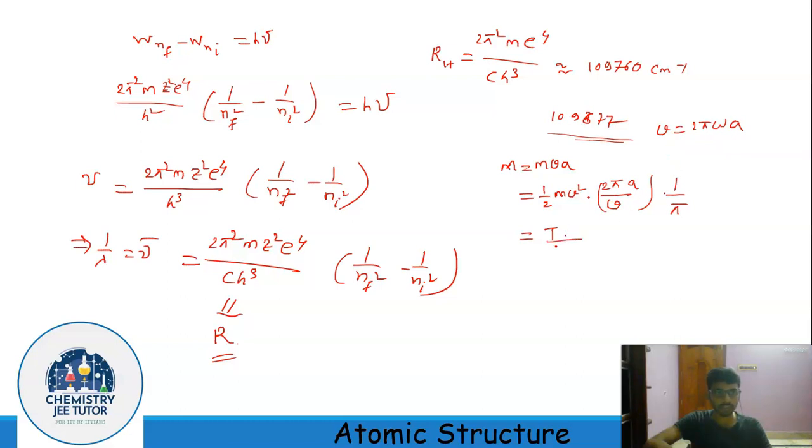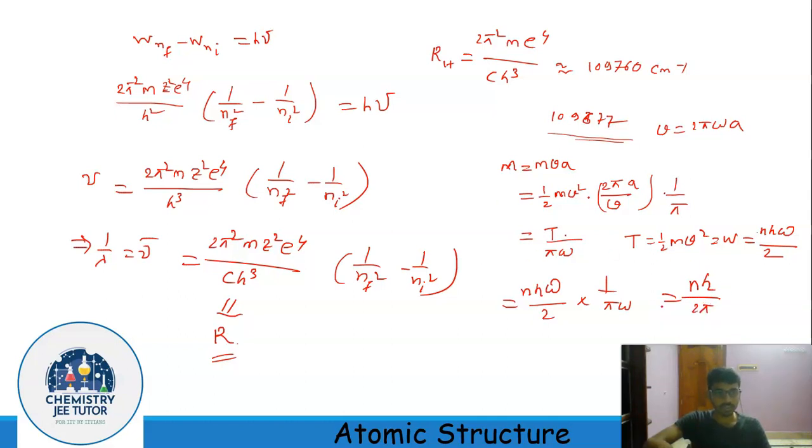So it becomes T by pi omega. Now here T is half m v square, and that is equal to W, and we have seen from both formulas that W equals n h omega divided by 2. So n h omega divided by 2 into 1 upon pi omega becomes n h by 2 pi.